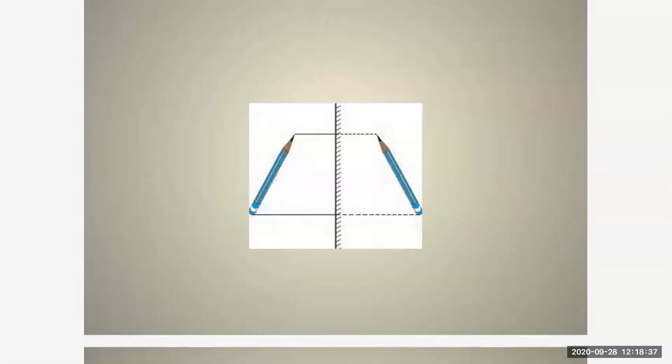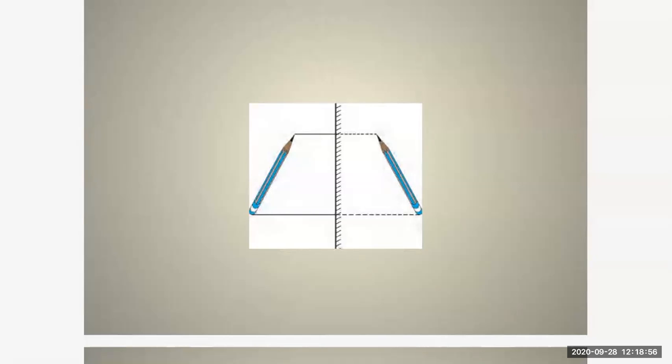So what we call this is lateral inversion. Okay, you can write any word, you can write your name and check. What you will find, each alphabet is laterally inverted, right? And the distance is also the same from the mirror as the point itself.